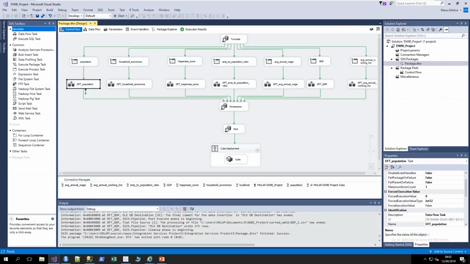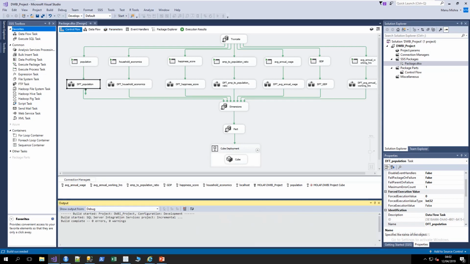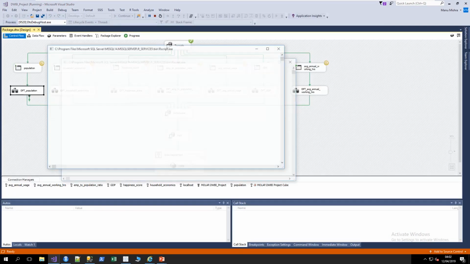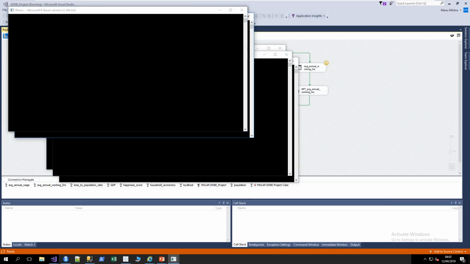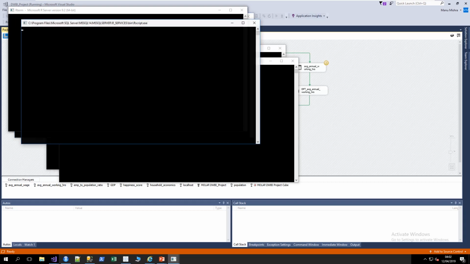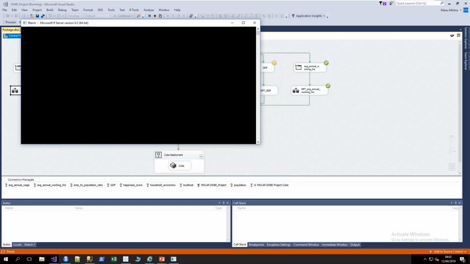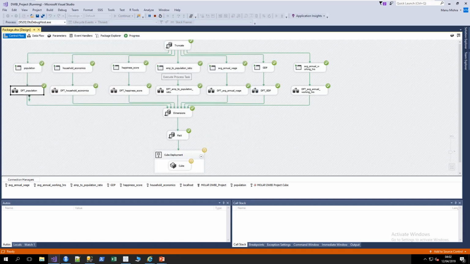For the purpose of ETL, Visual Studio has been used. In Visual Studio, first of all, the data sets have been sourced from their respective sources, cleaned using R scripts, transformed as per the requirement of the project, and then loaded into the databases so that they can finally be converted into dimensional modeling in the form of fact and dimension tables, and then processed into a cube. This cube can then be fed into Tableau for querying the data and getting some insightful results on the topic.